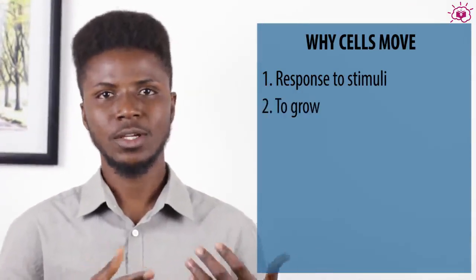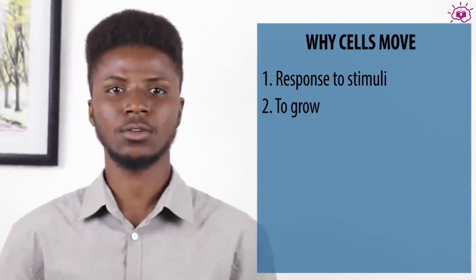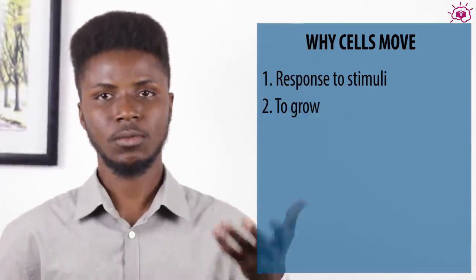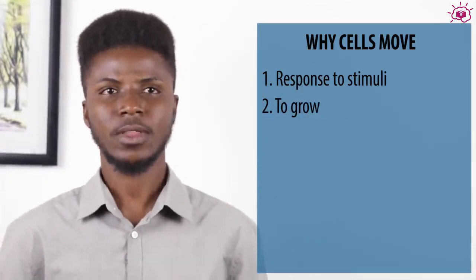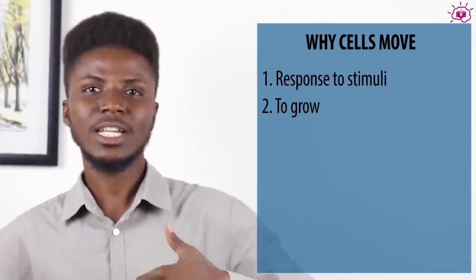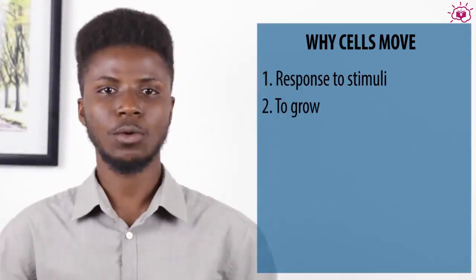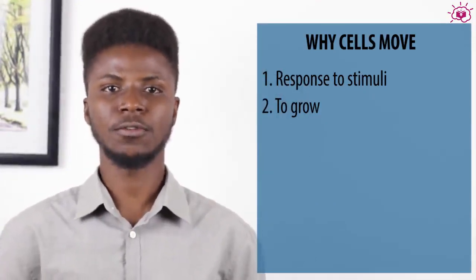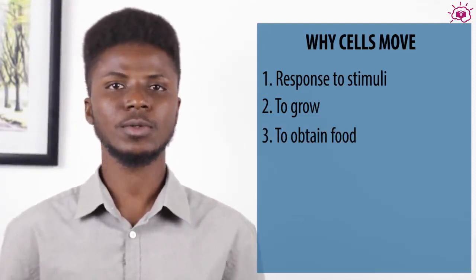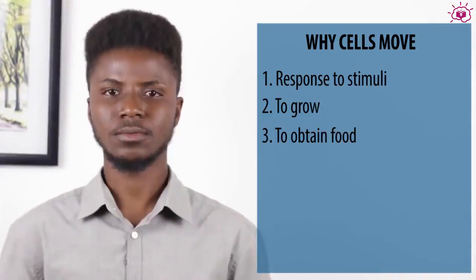Another movement is the growth movement. When cells grow, they actually move towards a particular place. Like we discussed during growth, we talk about the apex of the plant and the roots of the plant. When cells in that apex grow, they move more towards the top. So these are two reasons why cells can move. Another reason is that cells move to obtain food. When cells see food in the environment, they have to move towards the food.